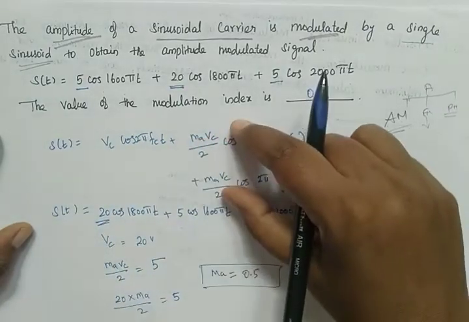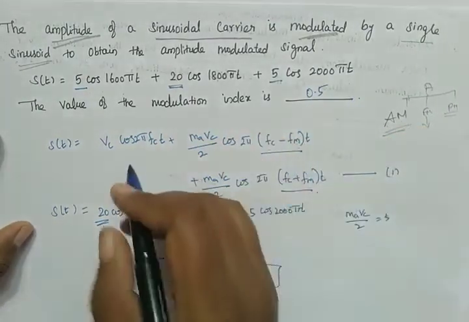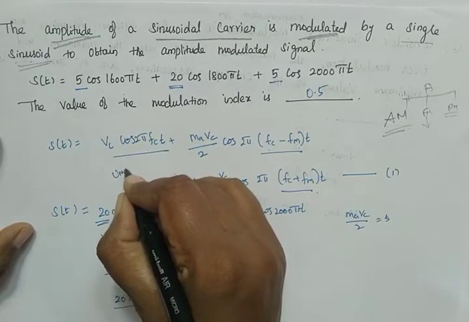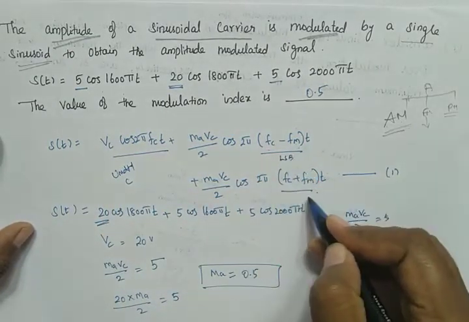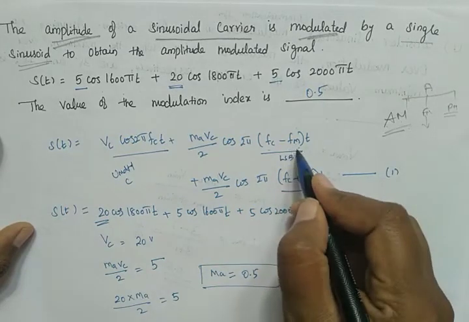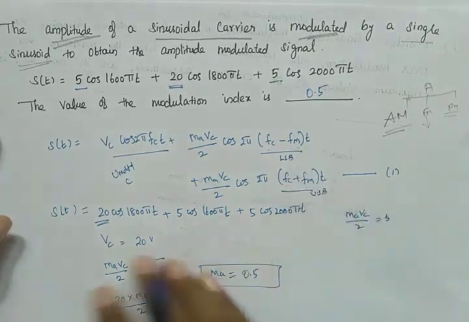This is the general expression for an amplitude modulated signal. The first term is called the unmodulated carrier signal, and these are called the lower sideband and upper sideband frequencies, and only in the sidebands will we get the message signal.